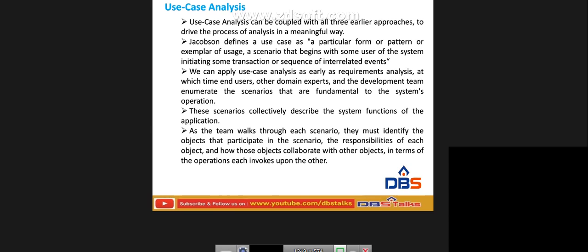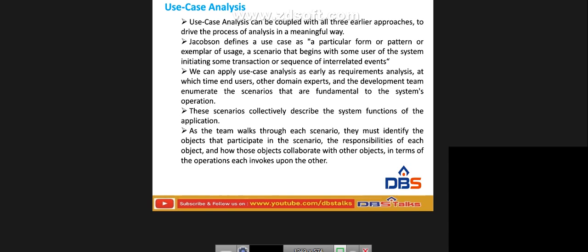When we can apply use case analysis, before that we have to identify the requirement analysis: at which time we have to use it, who the domain experts are, and what development team will be involved in the particular scenarios and systems. If these things can be identified, then we can go for the use case analysis. And these scenarios